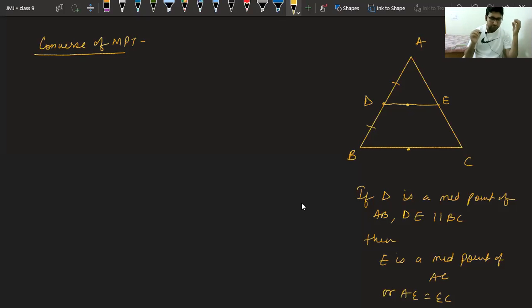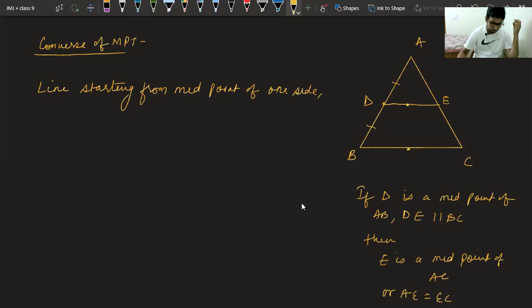This is the converse of the midpoint theorem, and the statement is like this: line starting from midpoint of one side.